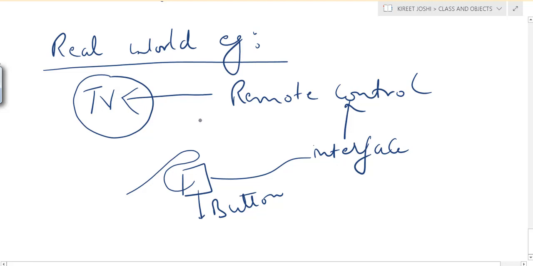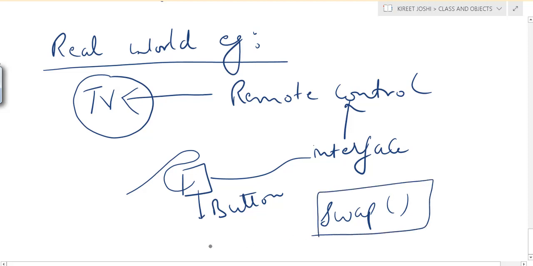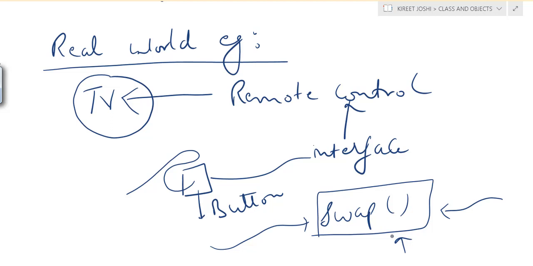For the time being, you have to understand that abstraction is very important to hide the implementation details, because it's not required for each and every programmer to know the implementation details of each and every function in a particular software. We have also seen the swap function when working with strings. We just use this swap function, and we are not interested in the logic or implementation details of it. It has done the task for us, and we haven't seen its definition.